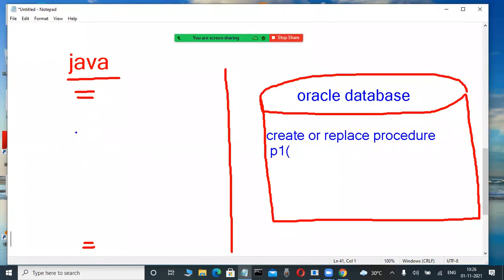Suppose on the Java application programming side, a CallableStatement is there. In that, prepareCall is there. In that, they call this procedure. Whatever you develop, this procedure is permanently stored in the database only. Now, whenever necessary, they call this procedure. Some predefined methods are there.